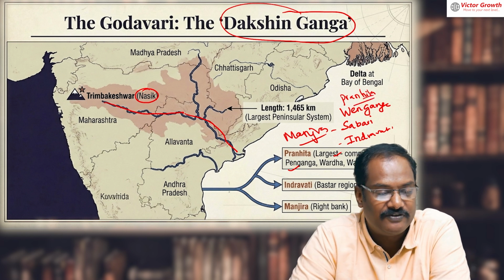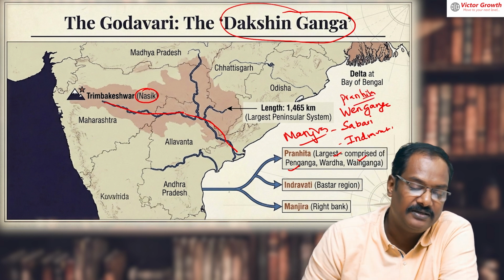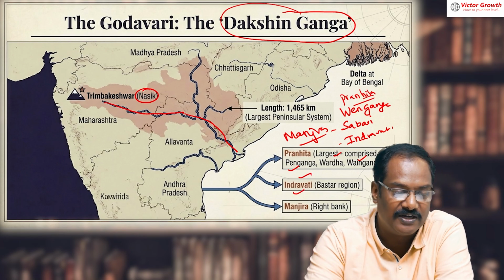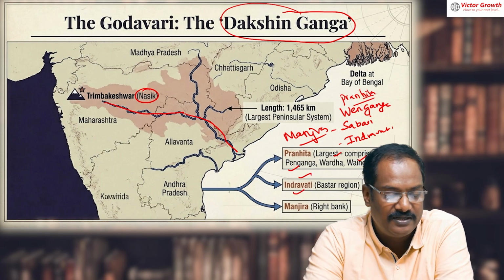These are the tributaries of Godavari. Indravati, Manjara, all this also flowing into Godavari. Godavari is the east flowing river.